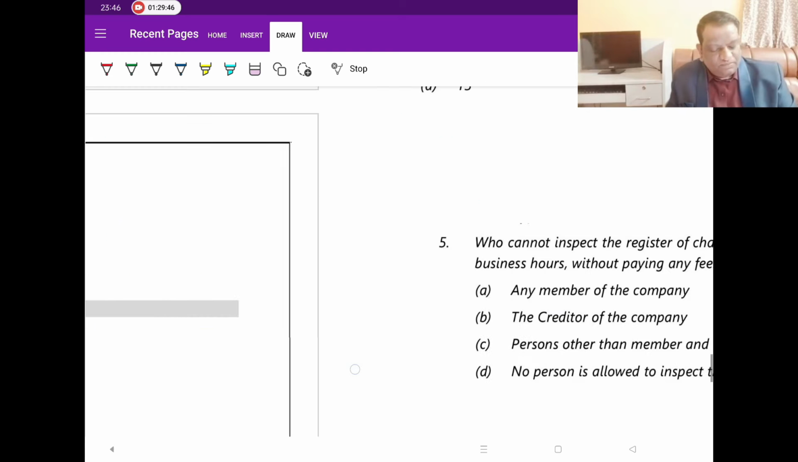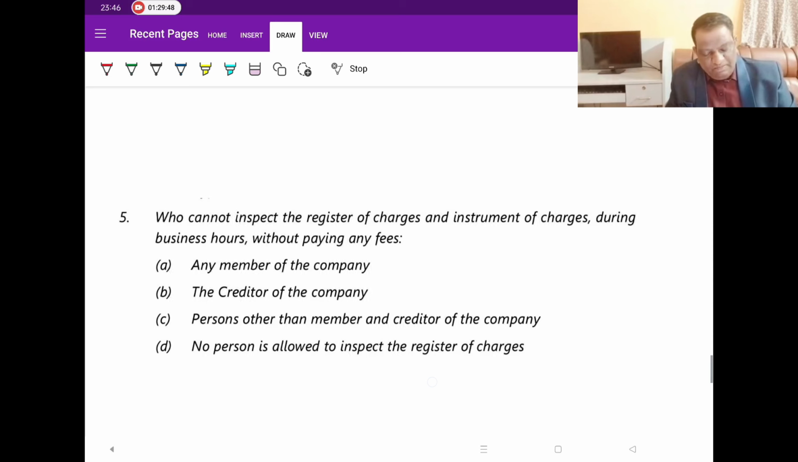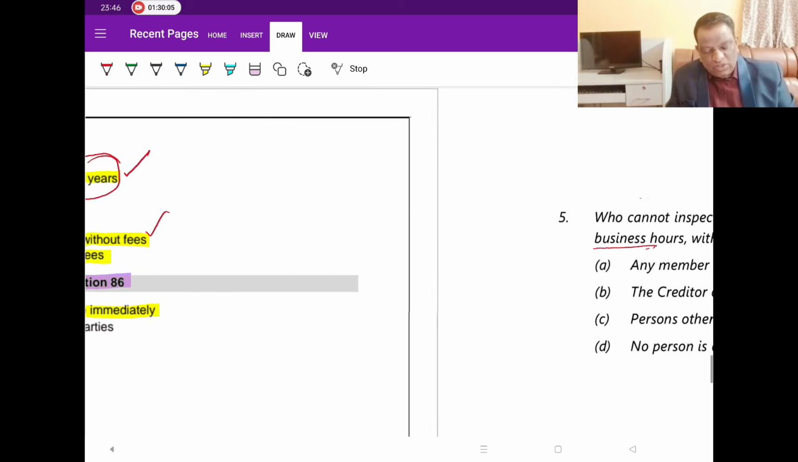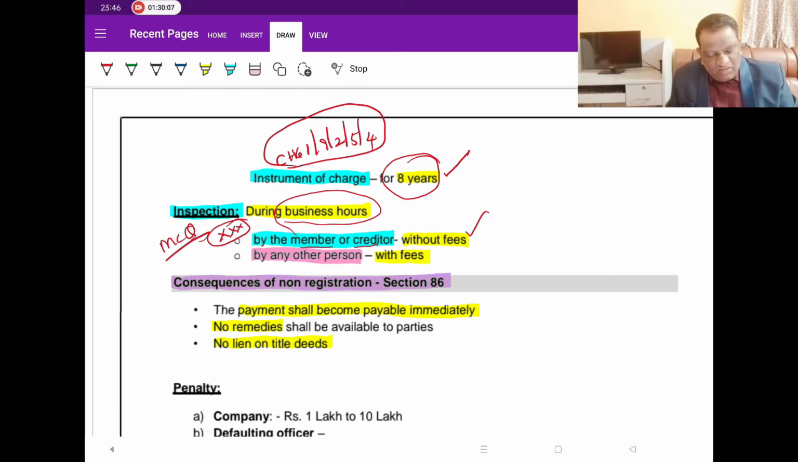I'll show you why. Look at here. Who cannot inspect the registers and instrument of charges during business hours? This also is again business hours without payment of fees. So unless you pay, who cannot inspect? So indirectly, who has to make the payment? That is what he is asking. Whether a member or creditor has to make the payment? The answer is no. They need not make the payment.